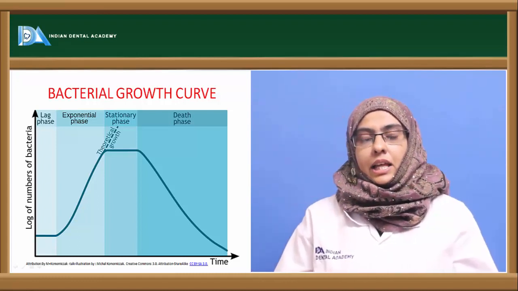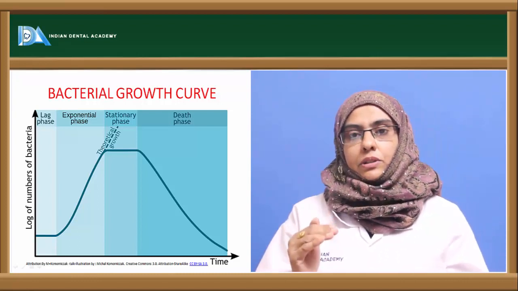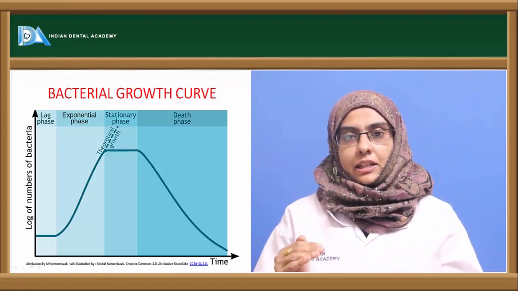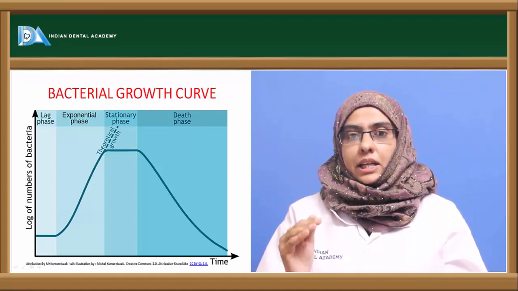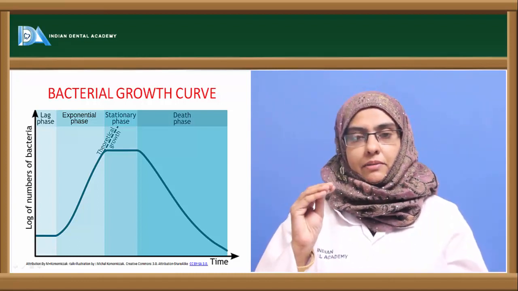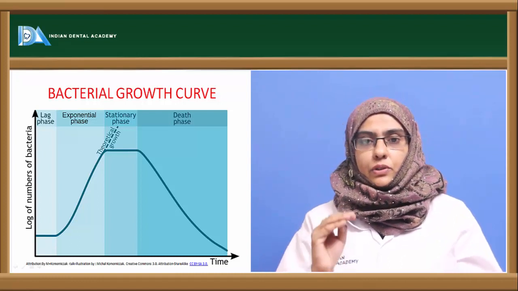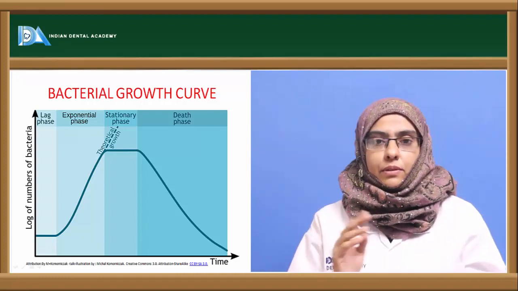And here you can see the graph starting a little above the zero. That means initially the number of organisms present is not zero. There is a certain number of organisms that have been added to the media. That's why the graph usually starts a little above zero, not from zero.